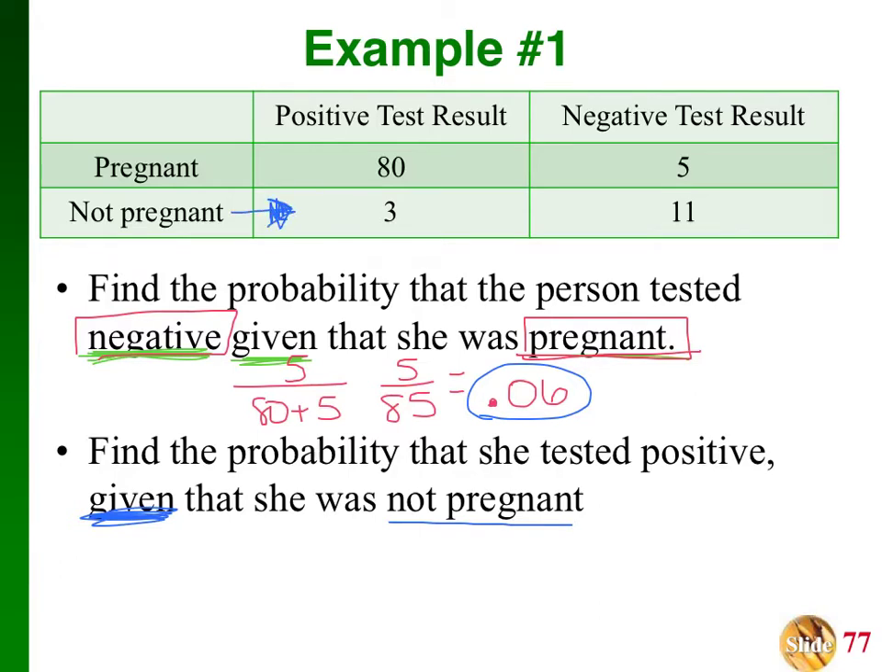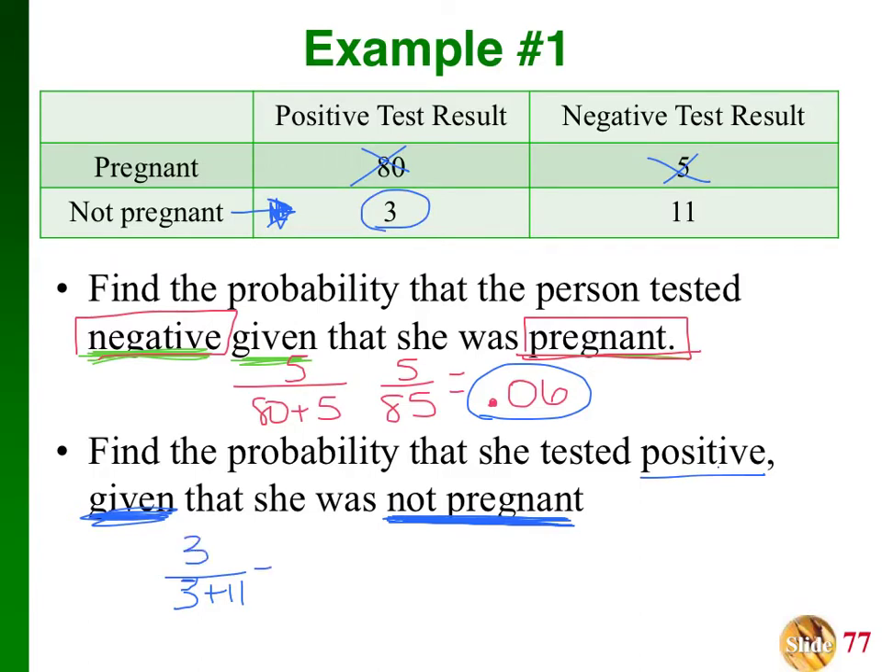So which two numbers do I not care about? I don't care about those because they represent the pregnant people. And I know for a fact that this person was not pregnant because it was given to me. So what's the probability that she tested positive? If she's not pregnant, what are my denominator numbers? 3 plus 11 would be my denominators. And remember, one of those numbers represents my numerator. I just need to determine which one represents the positive. So that would be 3.